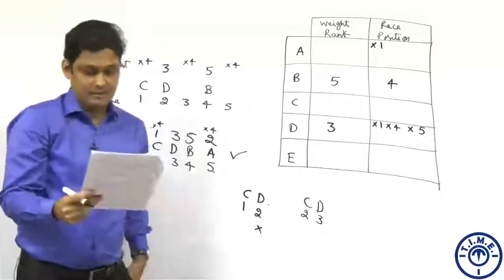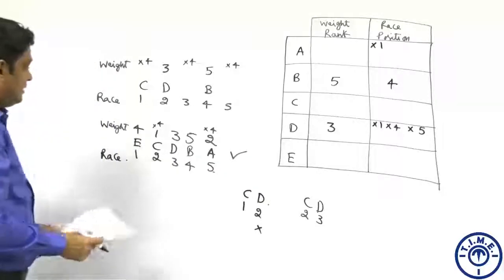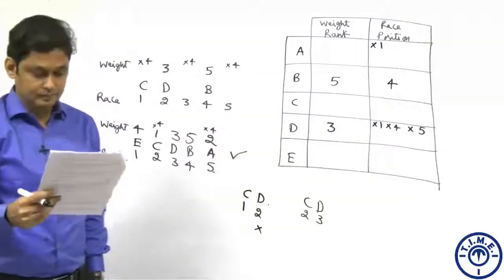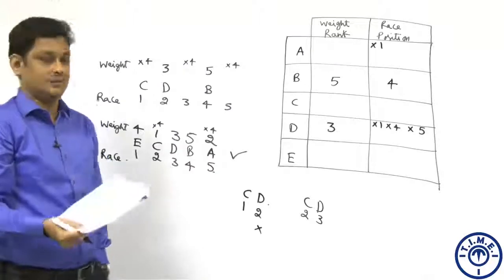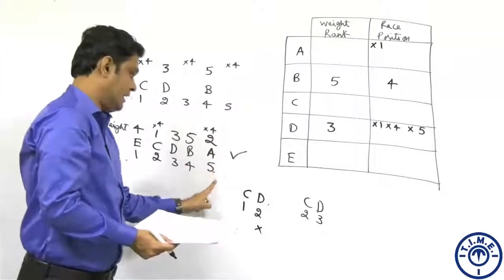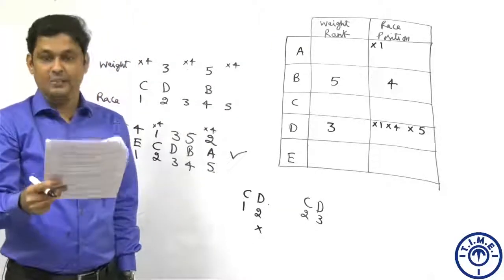Based on this, let's answer the questions which follow. Who was the second person to finish the race? The second person to finish the race is C, which is in choice A. How many persons finished the race before the second heaviest person? The second heaviest person is A, and he finished the race last, and there are 4 people finishing before him. So 4 is the right value for the question.